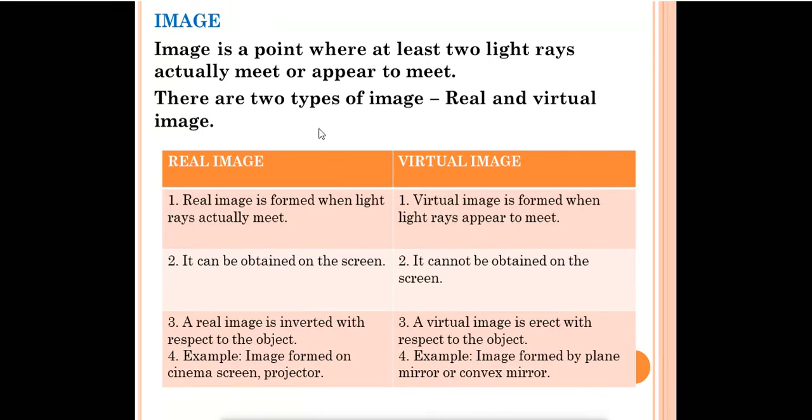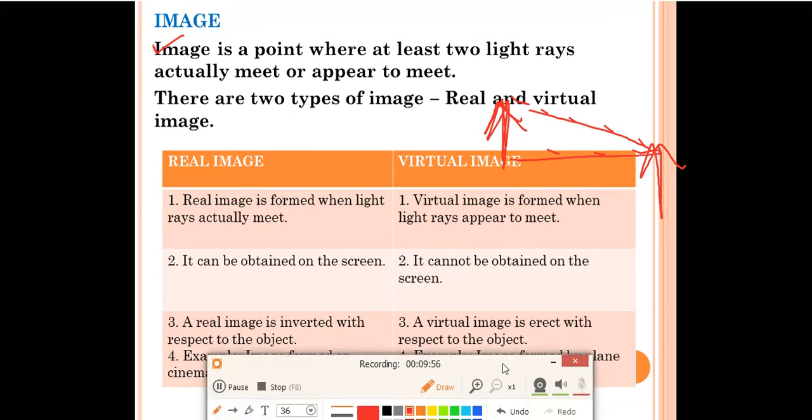So what is an image? Image is a point where at least two light rays actually meet or appear to meet. This is the definition of image. Suppose this is our candle. Okay, so from here light is coming out, and the image of the object will be formed over there. Two light rays are coming and meeting over there, so that is called the image of the object.